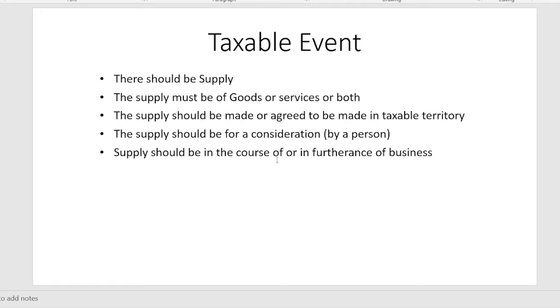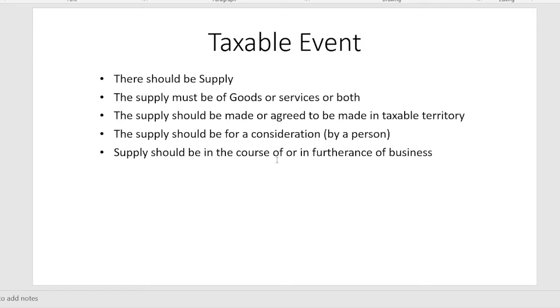So this transaction should fall under the definition of goods and services. So if the supply is of goods or services or both, then that is the second condition. So supply should be there, but the supply of what? Supply of goods and services or both.